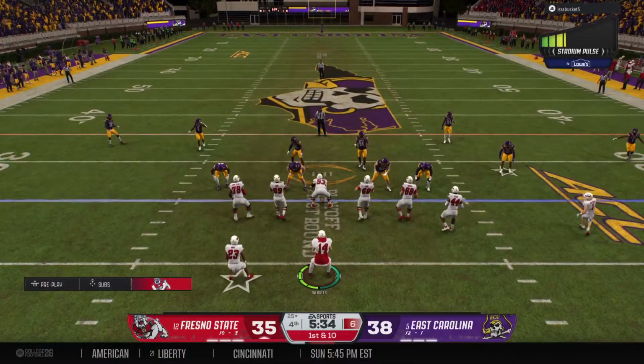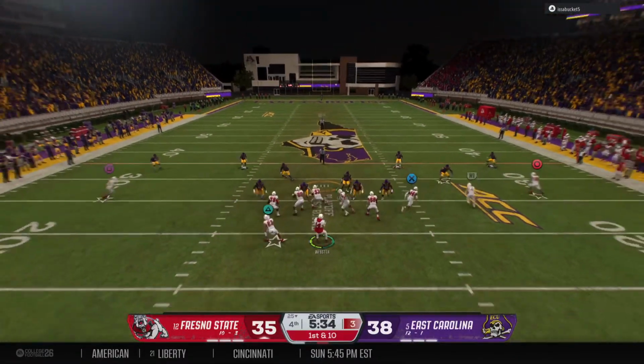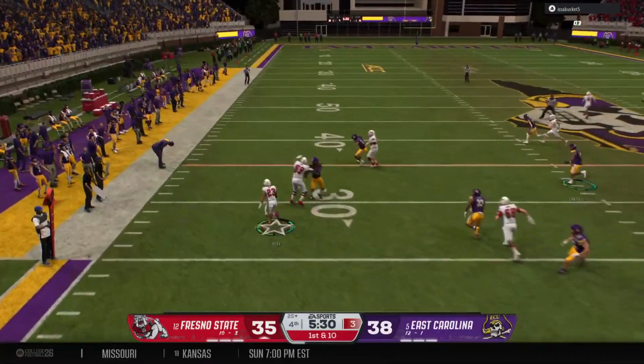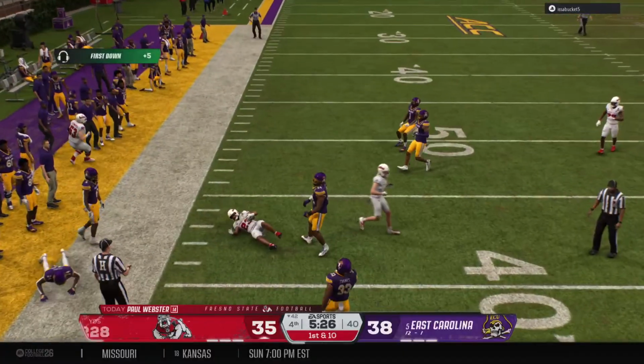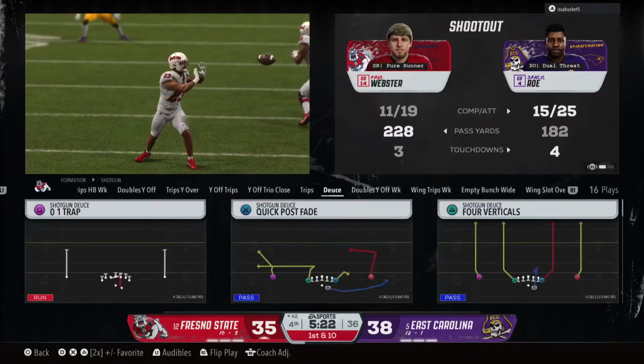Comes the Fresno State offense back on the field. They were held to a quick 3-and-out last time, looking to put together a positive drive here. Here's a screen pass to the running back. Breaking free at the 35. They stop him out at the 42.